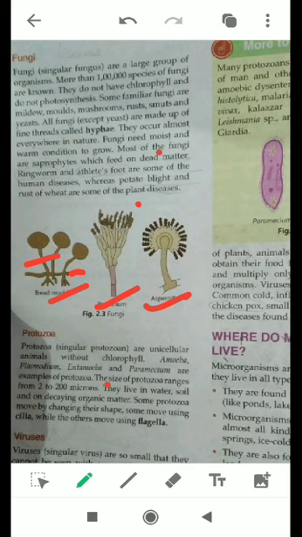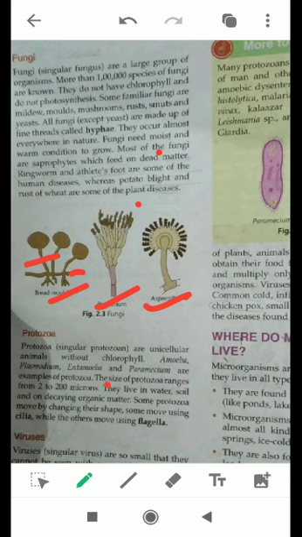There are edible fungi also, students. That fungus is called mushroom. We eat mushroom. There is a unicellular fungus also, that is yeast. Yeast is used in the baking industry to make the dough rise, pizza dough or bread. It is used for preparation of bread and pizza, and also in the preparation of alcohol by the fermentation process.